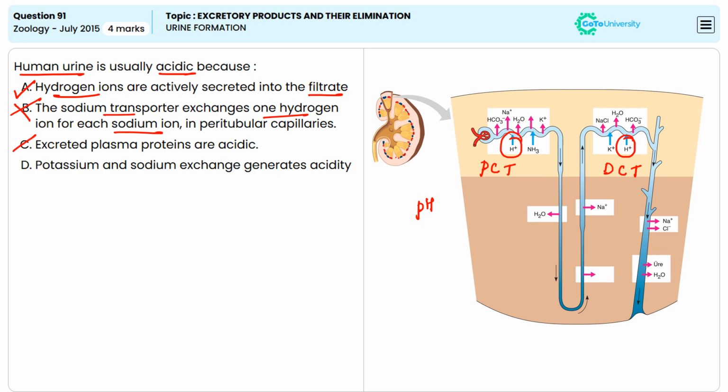Option C, excreted plasma proteins are acidic. This is incorrect because the plasma proteins are not acidic. Option D, the potassium and sodium exchange generates acidity. This is playing an overall role in ionic balance. So option D is also incorrect. The correct answer is option A.